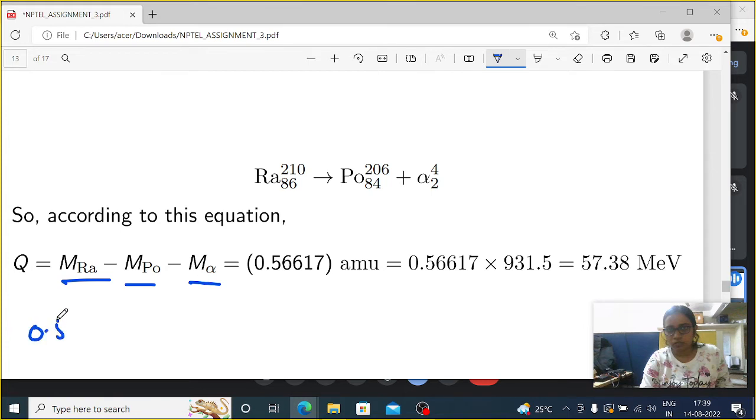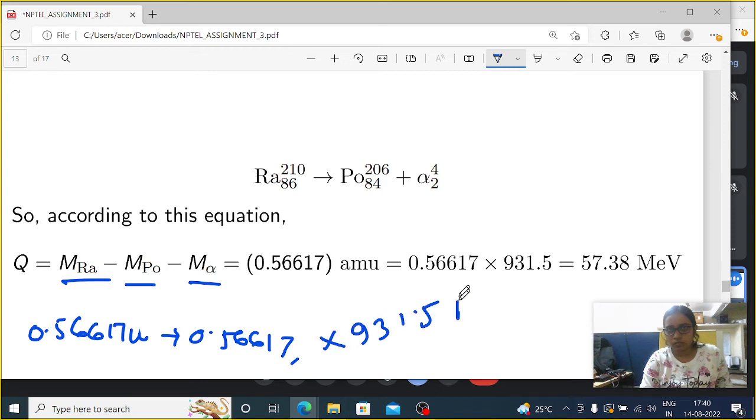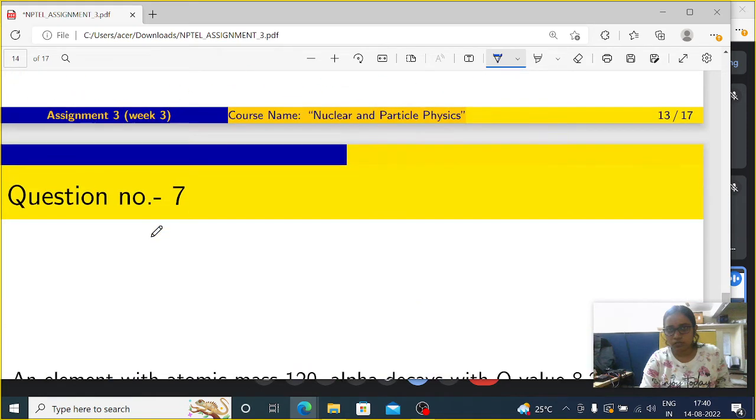It's 0.56617 U. So if I want to write it in MeV, it will be 0.56617 into 931.5 MeV, which is nothing but 57.38 MeV. So this is the Q value in that calculation. So this is the sixth question.